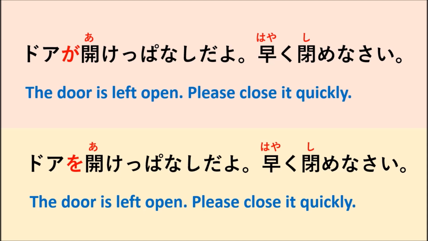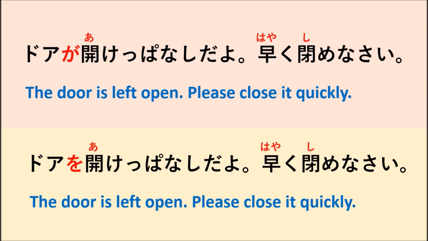But if you want to say the name of the person, you can say, for example, Mr. Tanaka opened the door to be like that situation. You can say 田中さんはドアを開けっぱなしだよ.